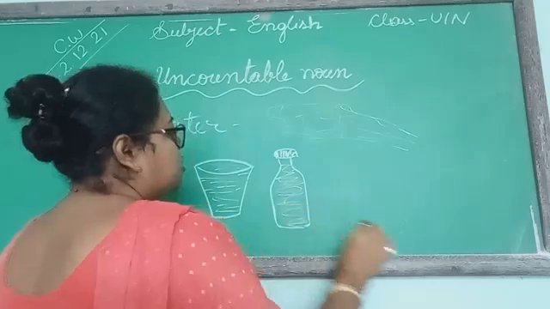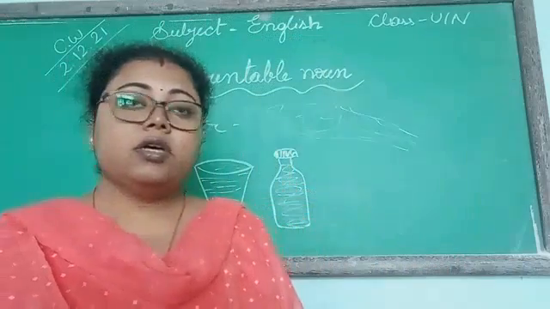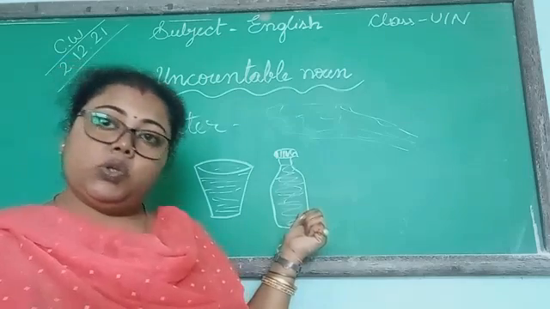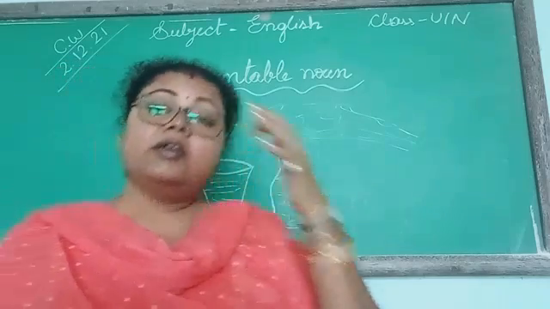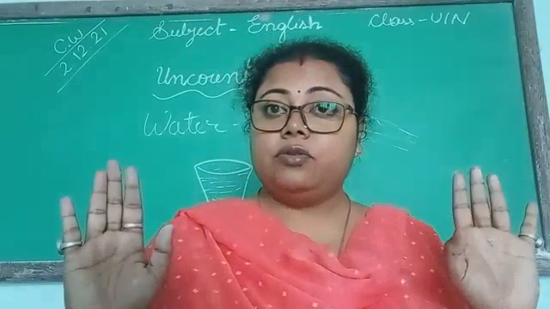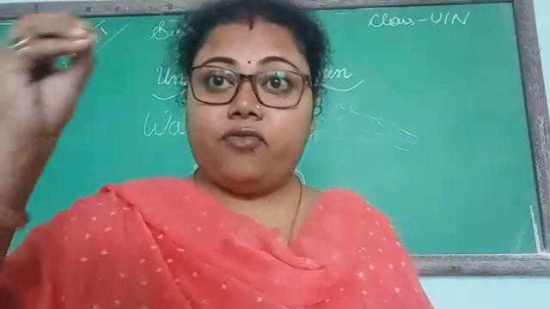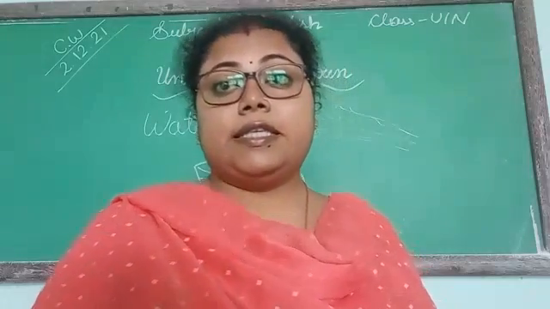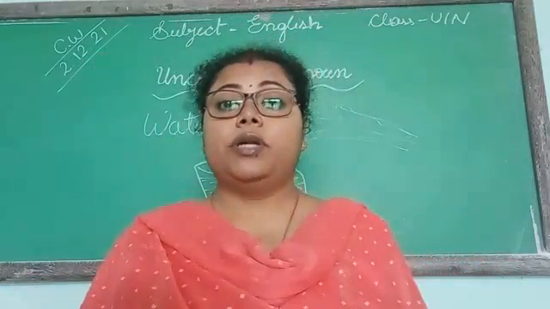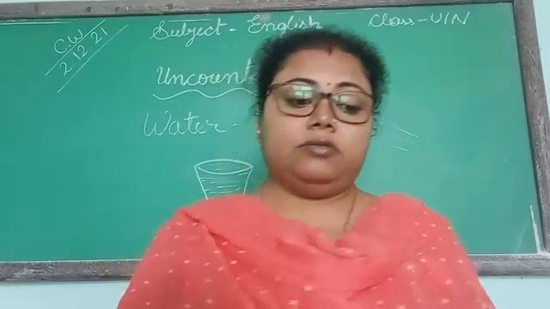Or milk, for example: we cannot count milk also. So if we put it in a bottle, we can say a bottle of milk. So many things are there in this world that we cannot count. But if we put them in something, then we can say it. That kind of things are known as uncountable noun.